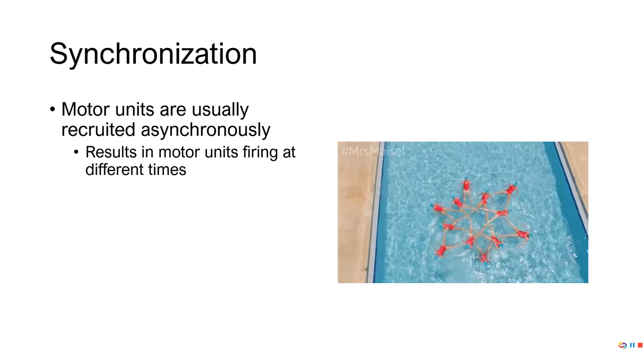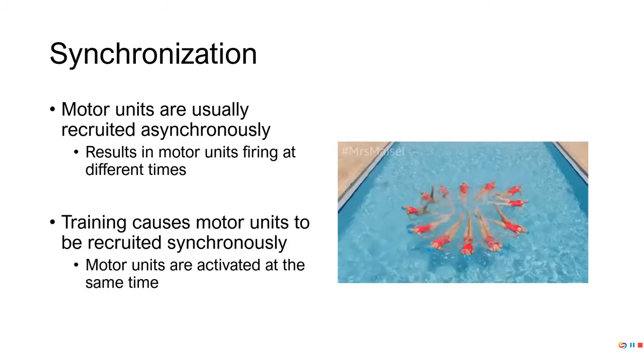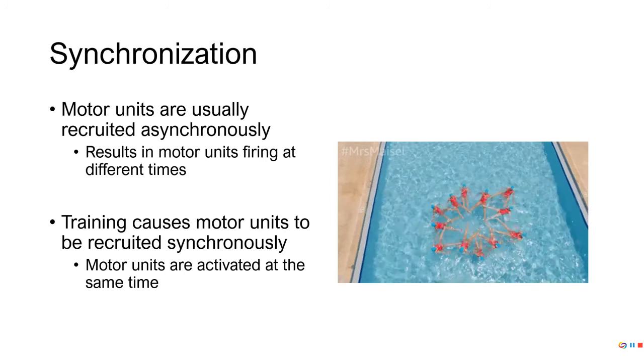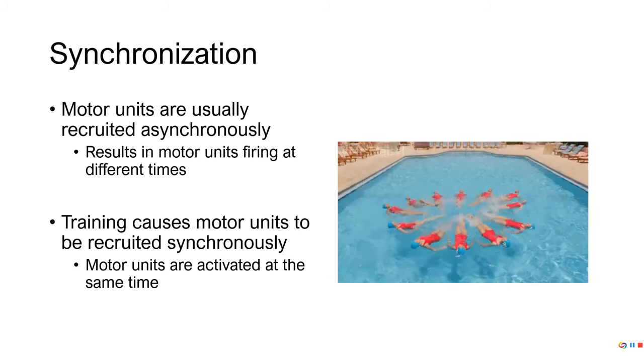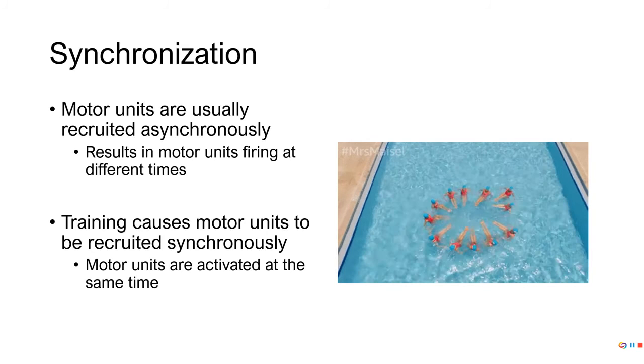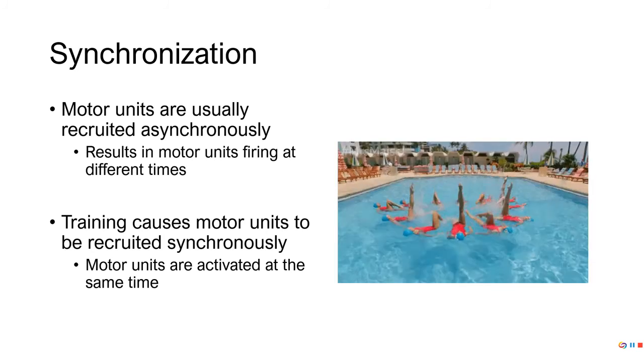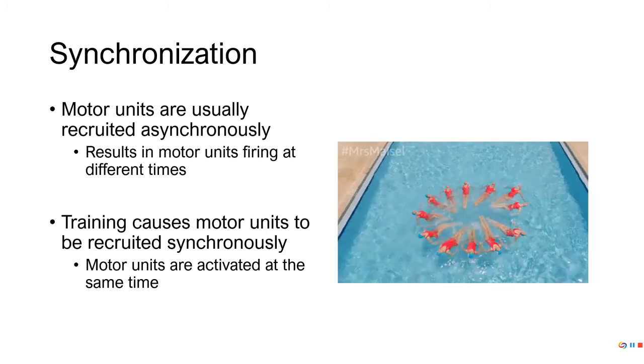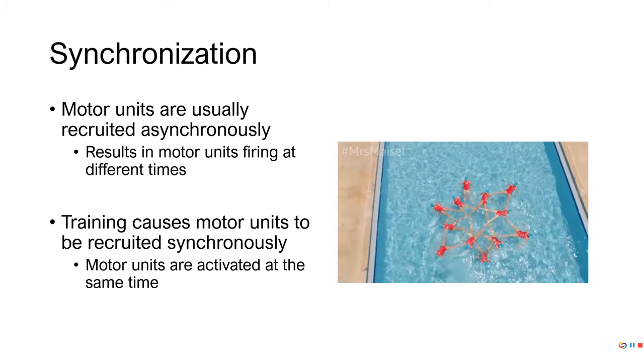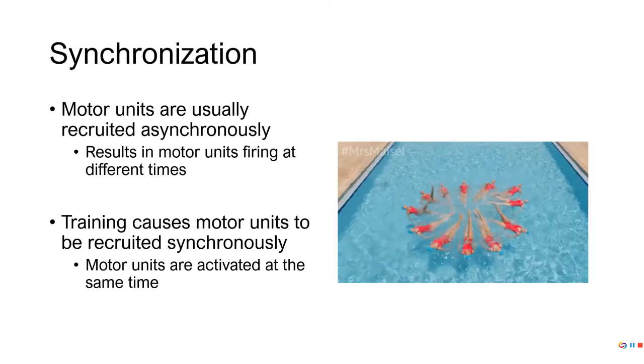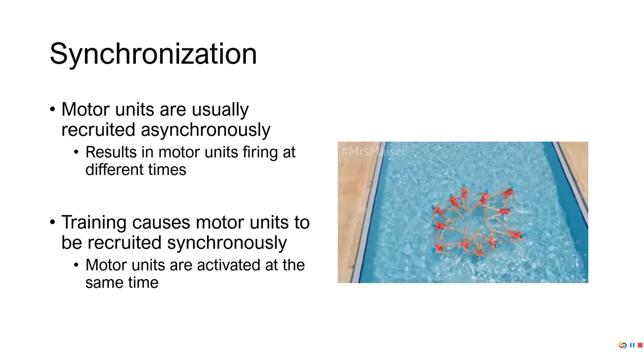With training, what happens is we recruit motor units at the exact same time. As a result, we're able to generate more force. In this case, all 6 of us are pulling on the rope at the same time. So training allows for that to happen so we can generate more force.